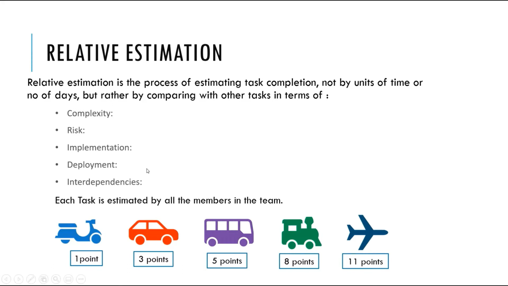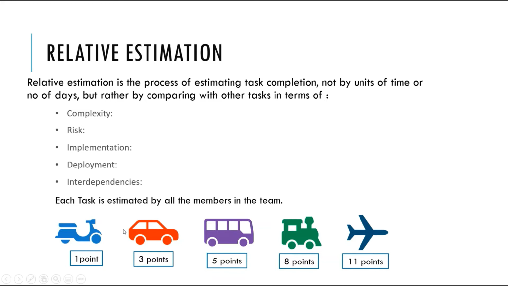To understand this more clearly, let's consider that there is an automobile industry which manufactures all of this, that is bike, car, bus, train, and aeroplane. Now, there is a need to estimate the effort required to complete each of this task, that is effort required to manufacture each item. Here, each item can be called as task.